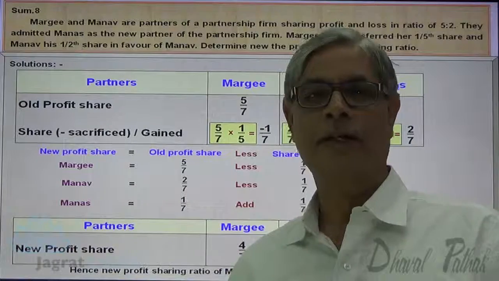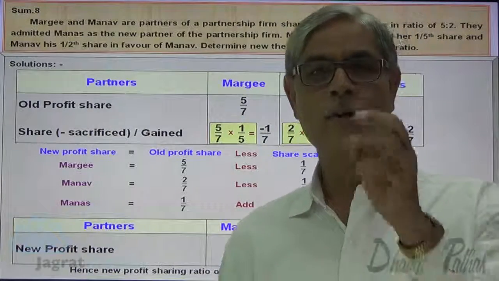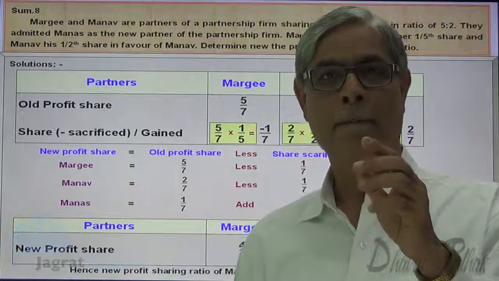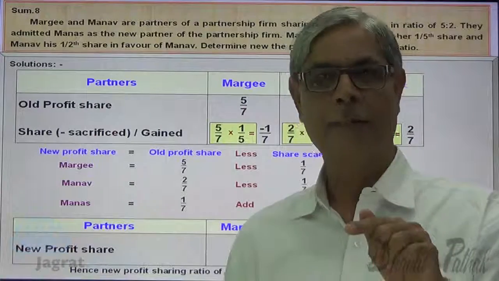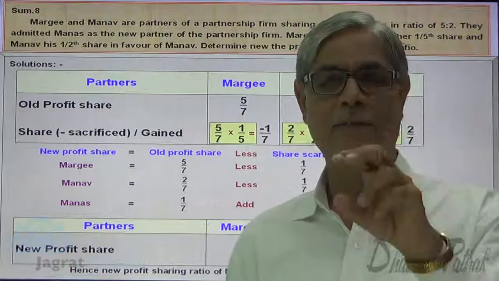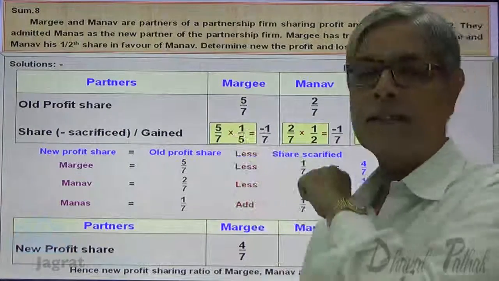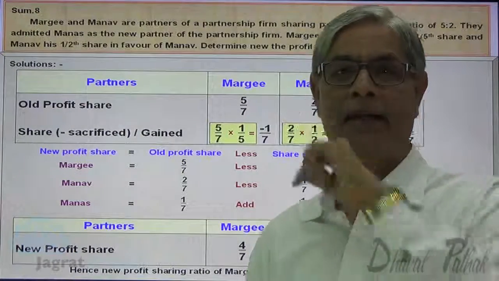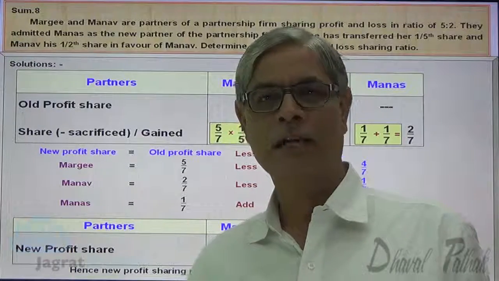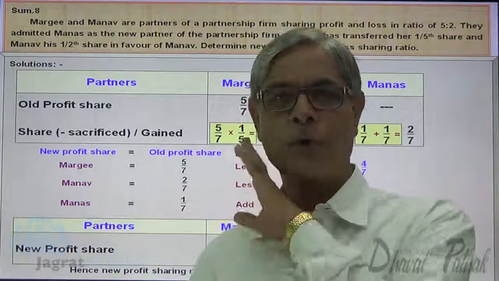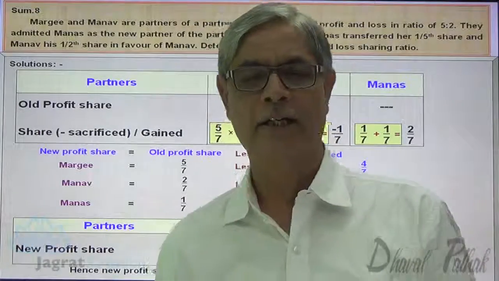The fourth style is where a partner gives a share in profit to a new partner, worked out by multiplying the portion sacrificed by the old share in profit, like 1/2 of 5/7 and 1/2 of 2/7. And we have worked out the new profit sharing ratio.